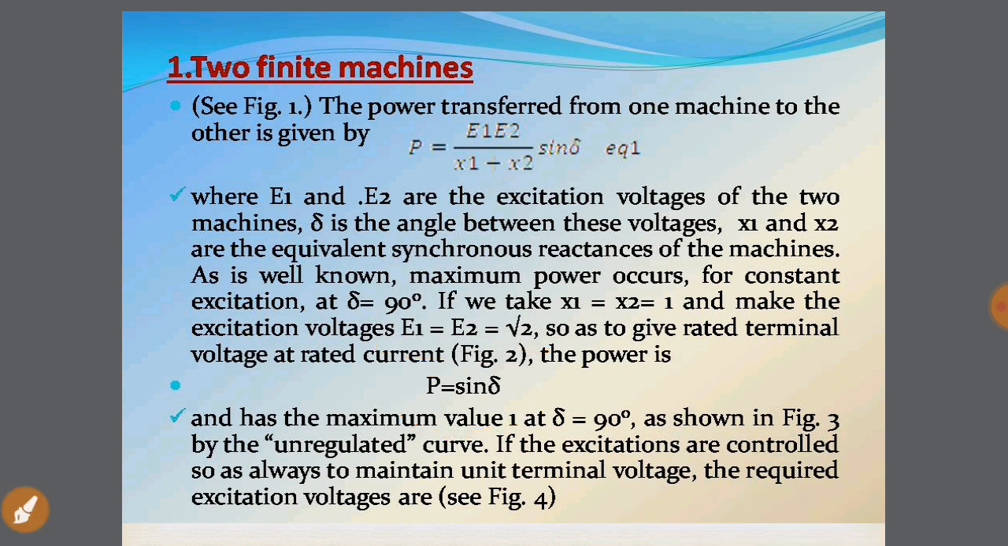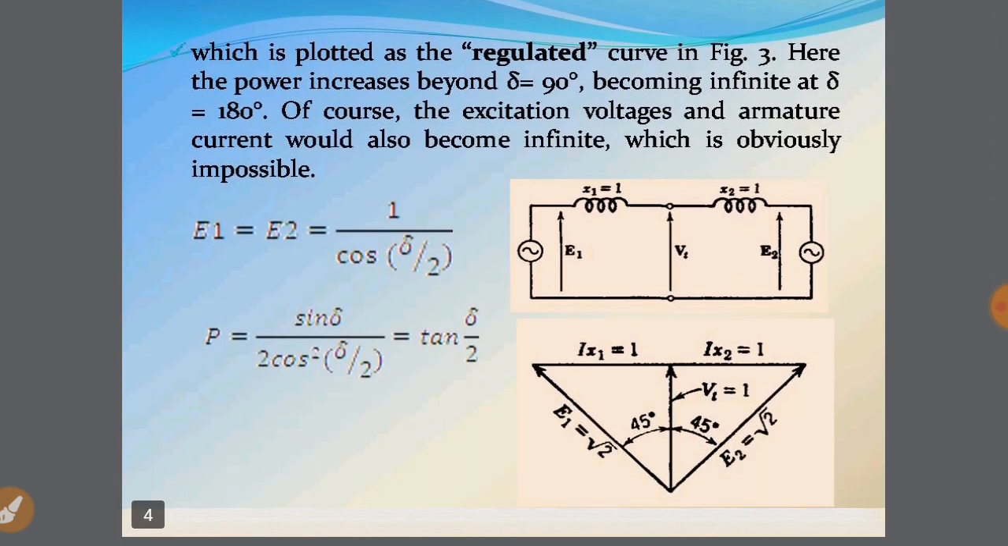Thus it has a maximum value at del equal to 90 degrees. This will be shown further by an unregulated curve in the next diagram. The excitations controlled in this way are to maintain the unit terminal voltages. This diagram explains it more clearly in the two forms, regulated and unregulated curves. Here the power will increase beyond del equal to 90 degrees, which makes the system infinite at del equal to 180 degrees. The excitation voltage and armature current will also become infinite, but this is practically not possible.